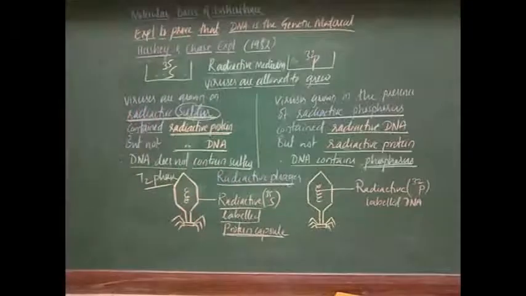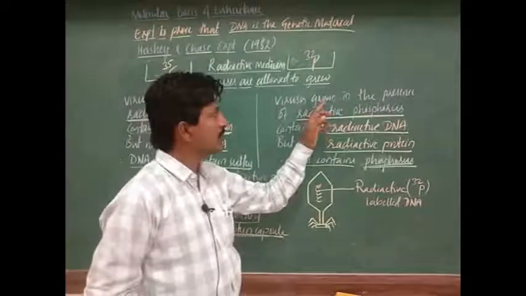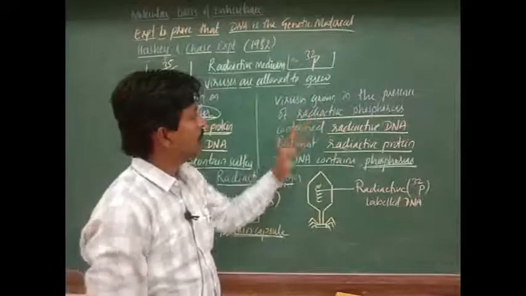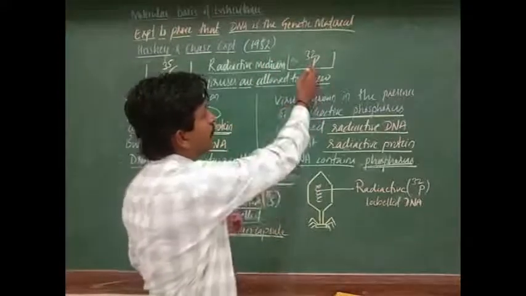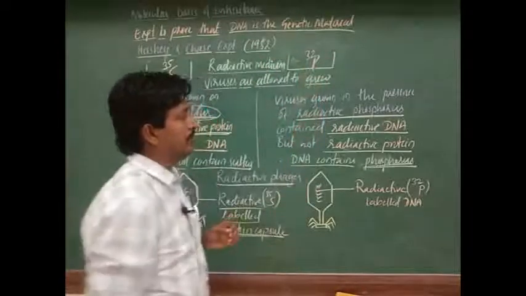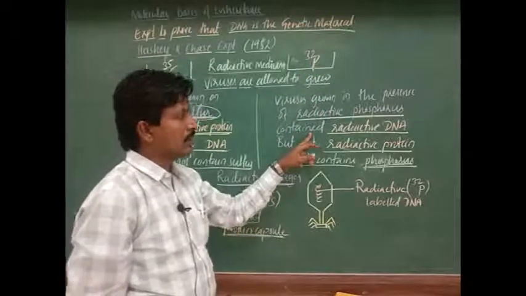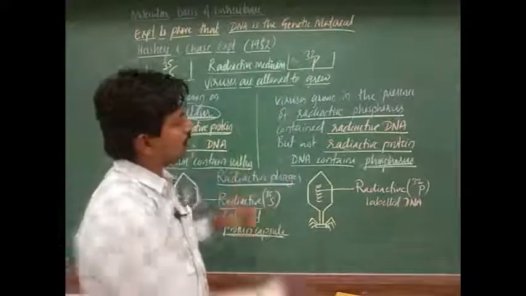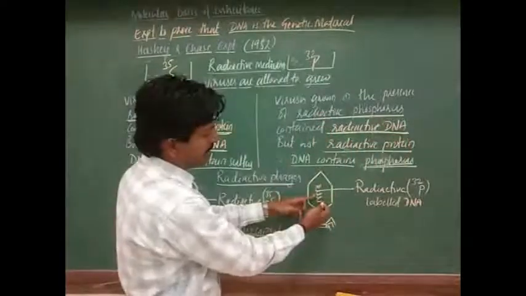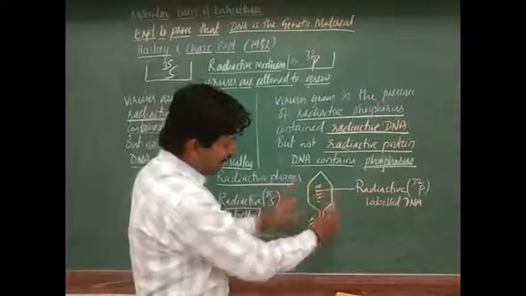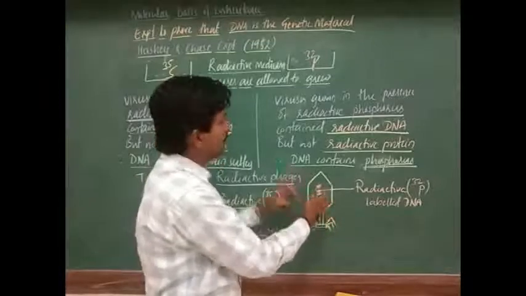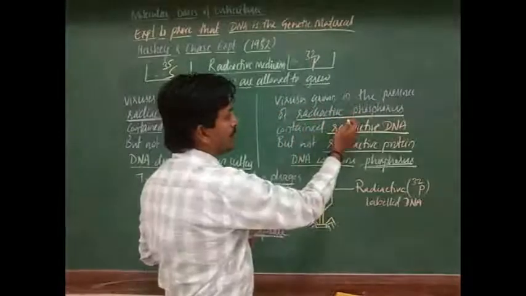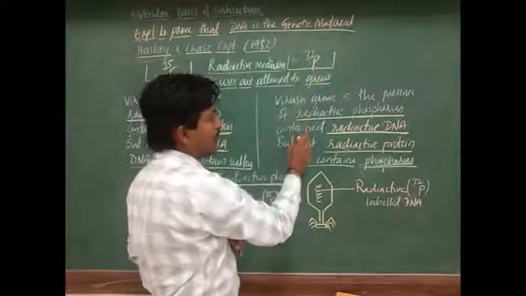Similarly, see here, students, viruses grown in the presence of radioactive phosphorus, in this radioactive phosphorus containing medium, have radioactive DNA.